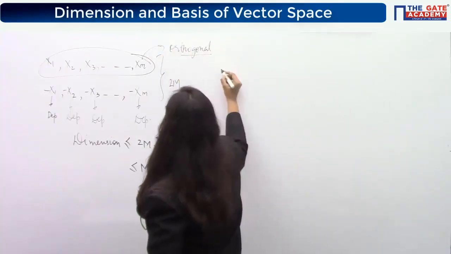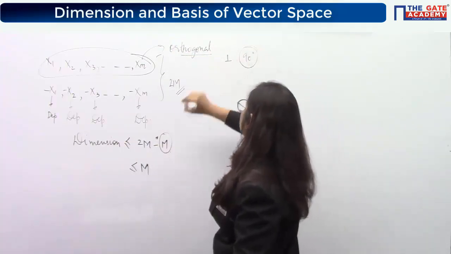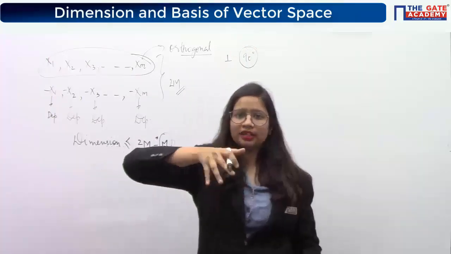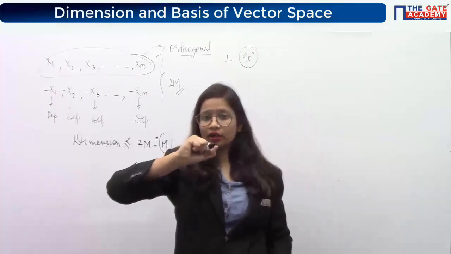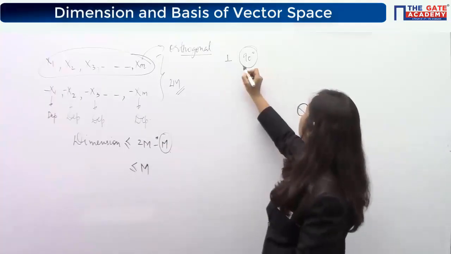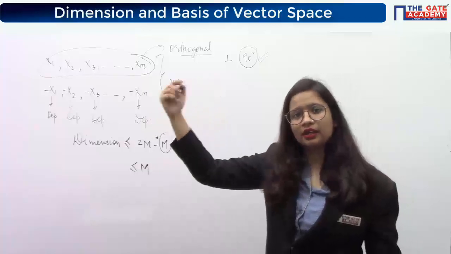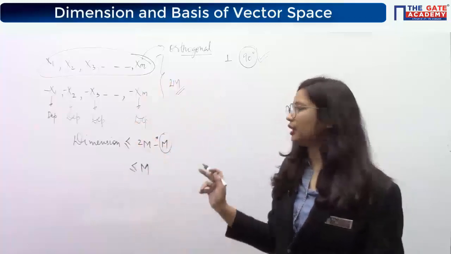Now orthogonal implies that the angle between them is 90 degrees. And we know that for dependency, the vectors are parallel to each other. They are at 90 degrees, so they are not parallel. That means they will be independent. They can't be dependent, they are independent.